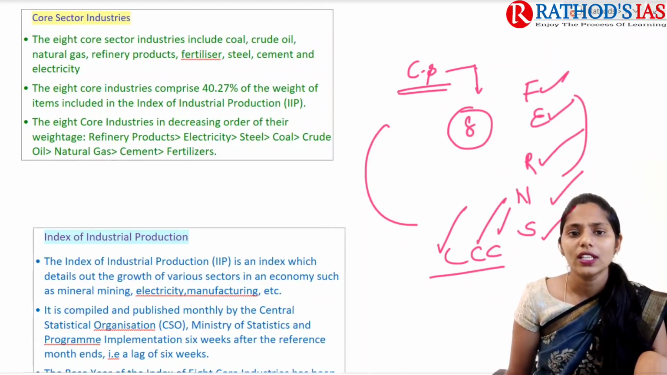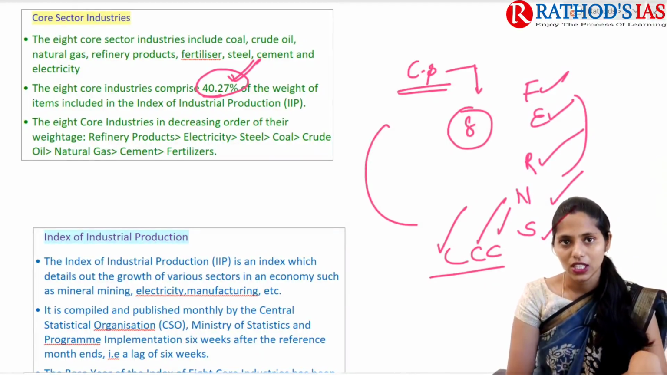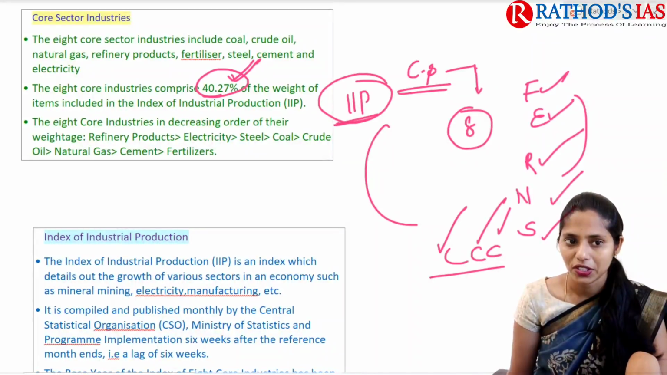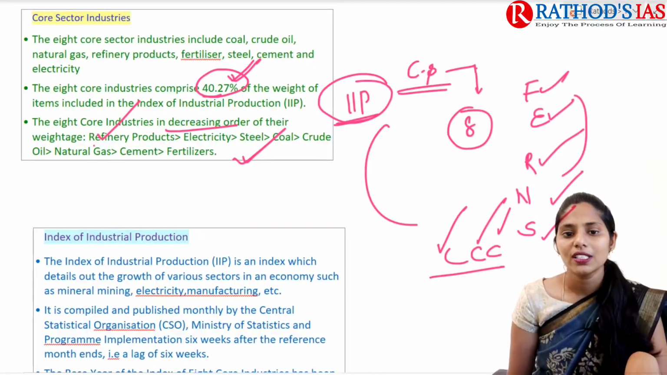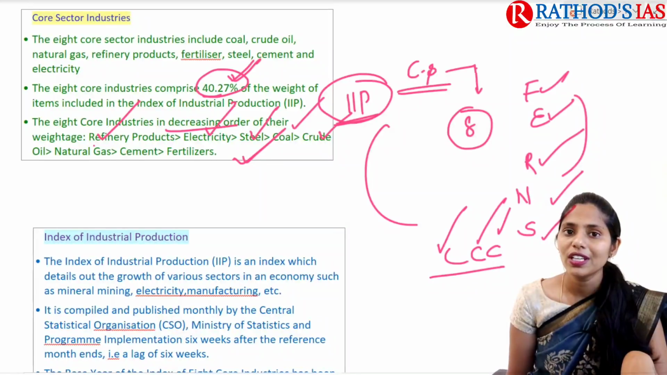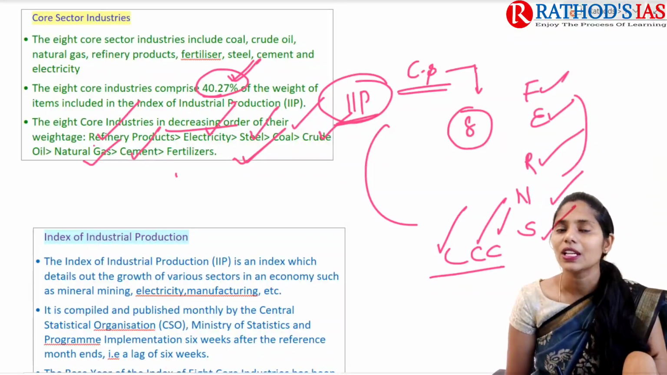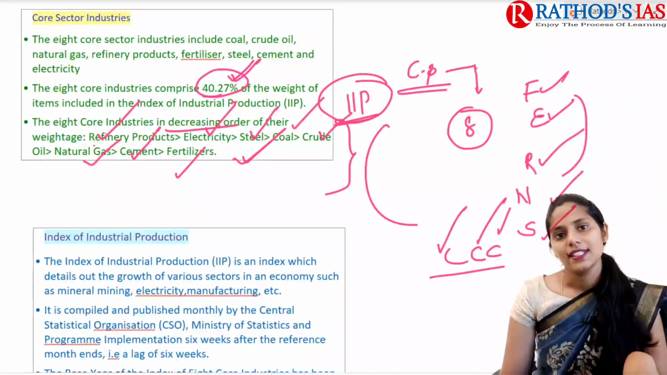And these 8 core sectors comprise about 40.27% of the weight of items included in the IIP, Index of Industrial Production. And in decreasing order, you have to remember this for sure. First is refinery products, second is electricity, third is steel, fourth is coal, fifth is crude oil, sixth is natural gas, seventh is cement, and eighth is fertilizer. You have to remember this decreasing order.